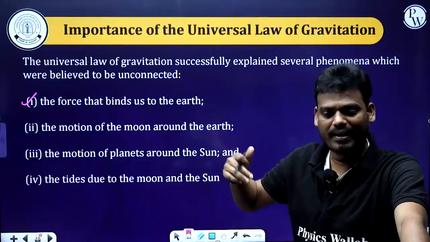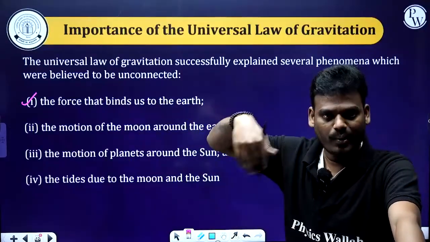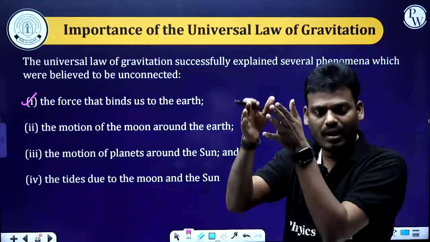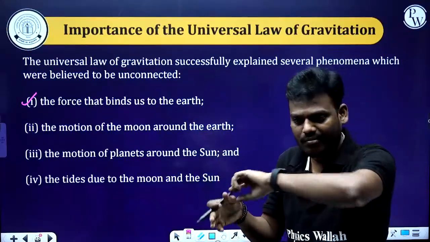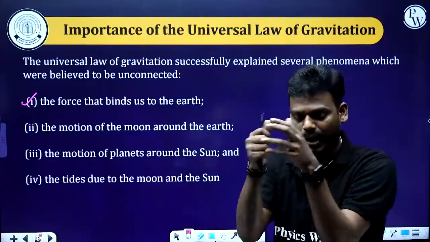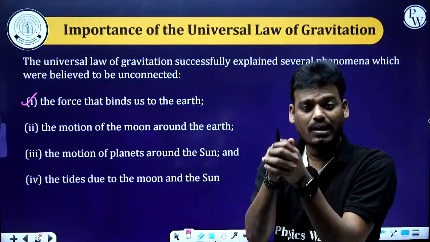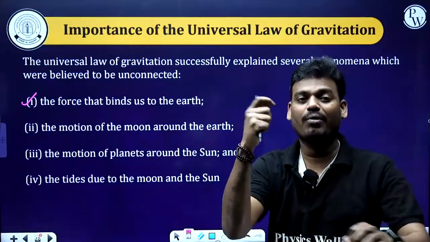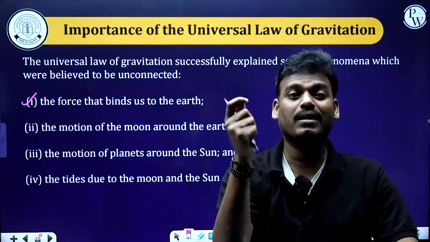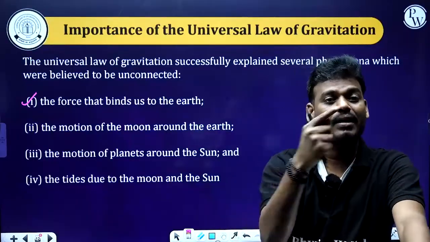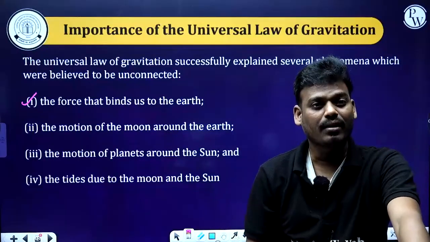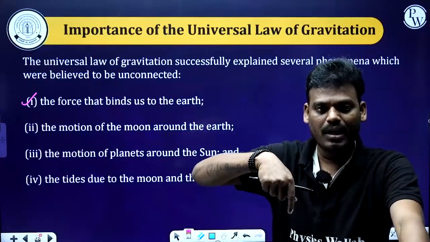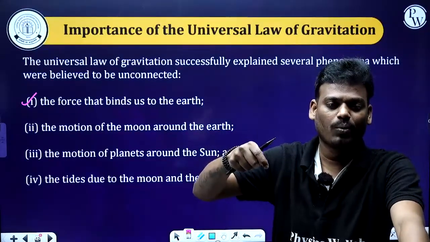We have to fly, right? For example, let's consider a merry-go-round. You're sitting on some toy and it moves in a circular path. You'll be holding some support. If you leave that support, you'll fly away. Like if you revolve a stone with the help of a thread and you leave it, what happens? It will fly tangentially, right? In the same way, if you go in a merry-go-round and there is no support, what will happen?